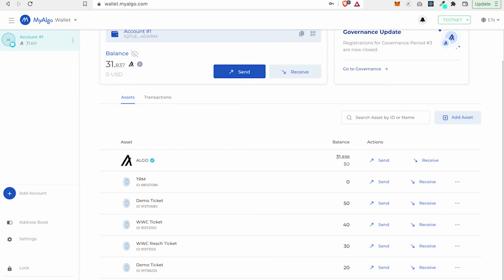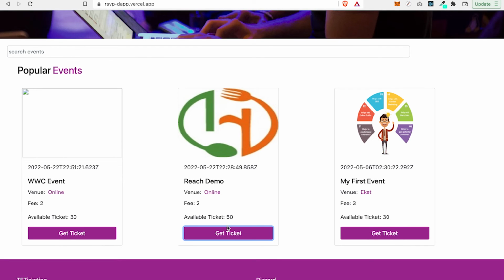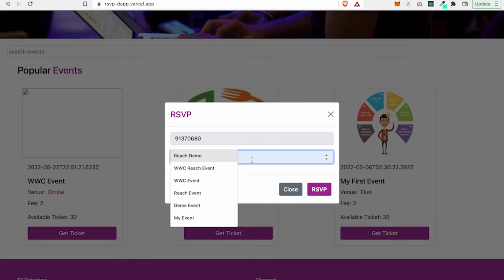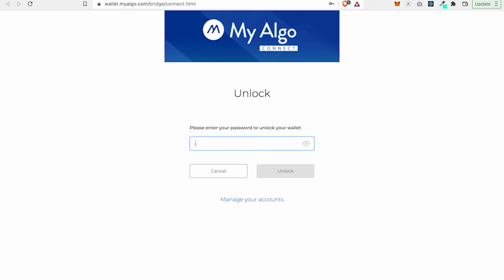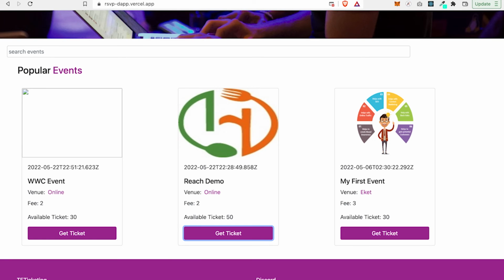If I RSVP for any event here, for this particular event, let's check the price. Okay, the fee is 2 Algo. If I say I want to buy 2 tickets and I click on RSVP, it takes me to my wallet to perform this transaction, and I sign the transaction. Let me check the wallet again.